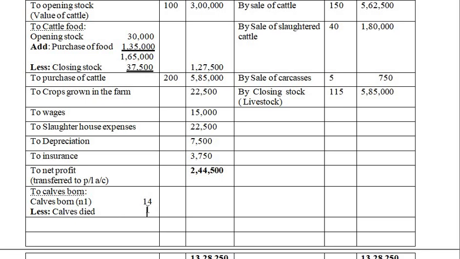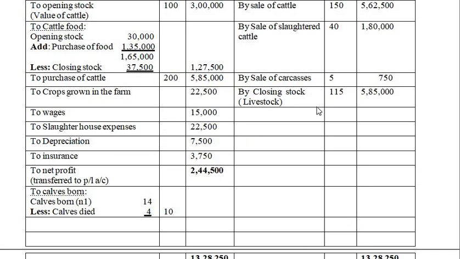Total it out, and to the outer column you will have 10.